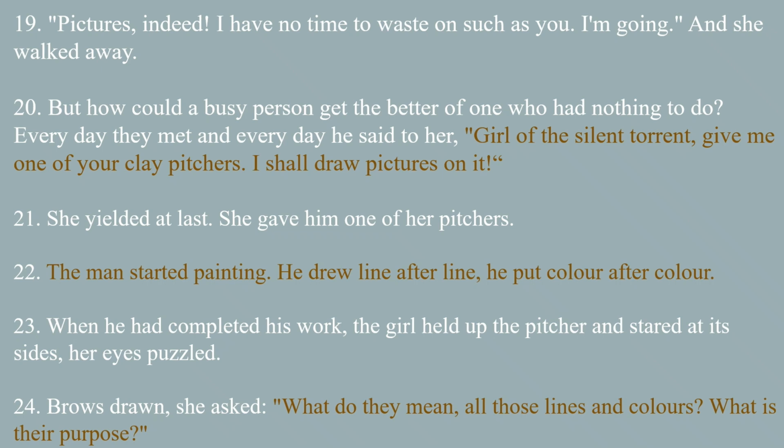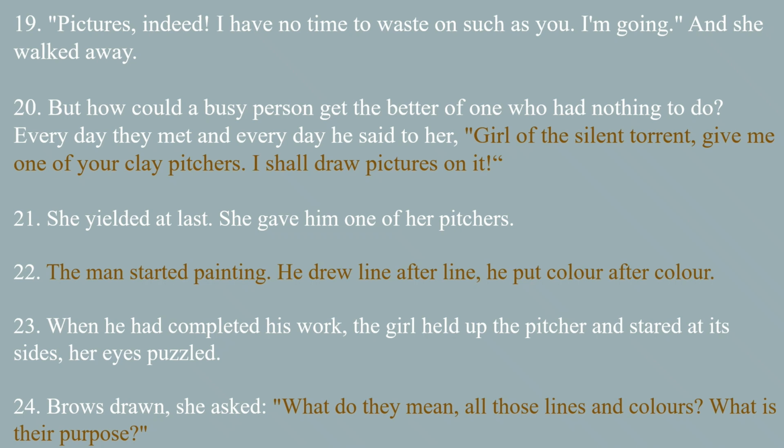21st line. She yielded at last. Here, dear students, yielded is like getting a yield from agricultural land. Finally she yielded in her heart and gave him one of her pictures, which means her pot. 22nd line. The man started painting. The idler man started painting on her picture. He drew line after line. He put color after color.